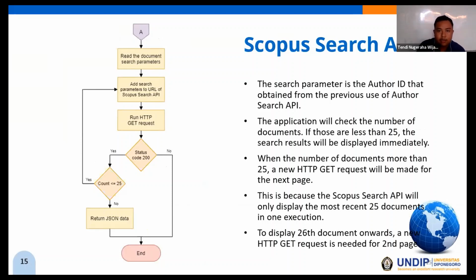The second model that is implemented is the Scopus Search API. It uses the author ID as the search parameter that is obtained from the previous use of Author Search API. The flow diagram of the implementation of Scopus Search API can be seen on the screen.